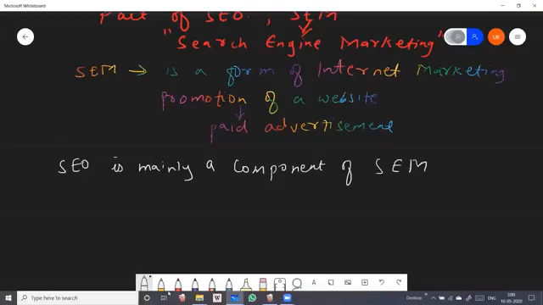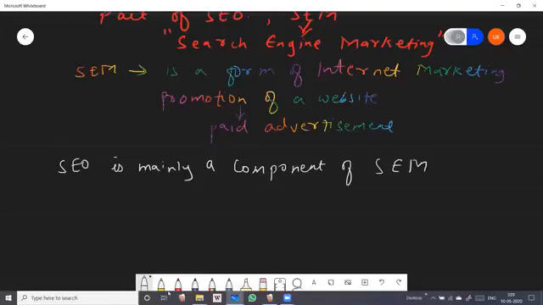Now, very important thing, students, SEM basically deals with paid ads, so that you can have more visitors to your page and improve the search ranking of your page.